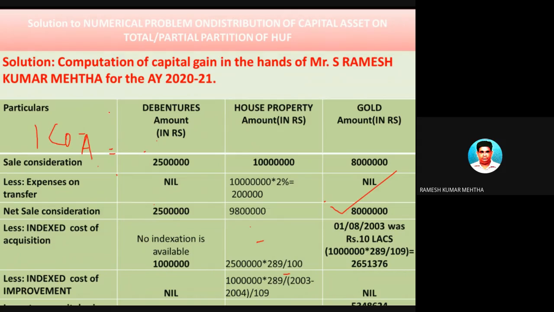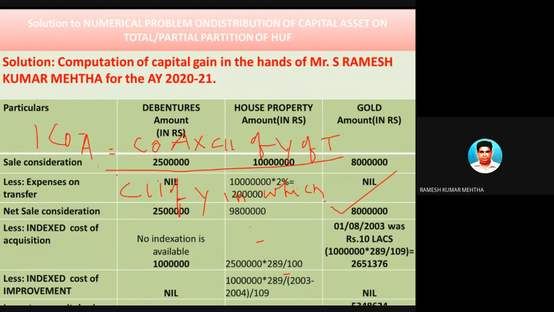That is cost of acquisition into CII of the year of transfer, by CII of the year in which the asset was first acquired by the assessee from the previous owner.